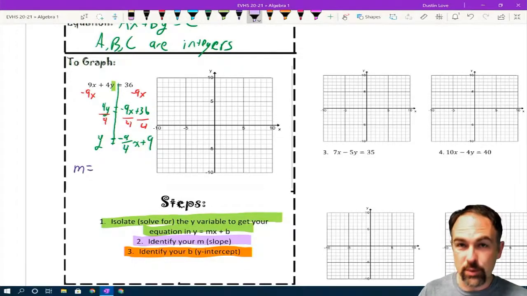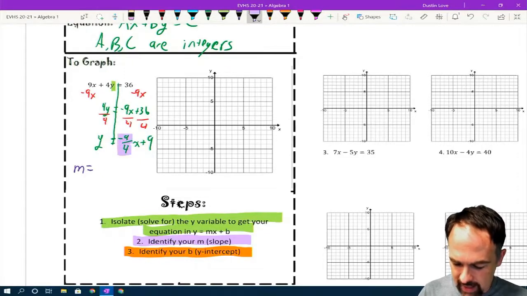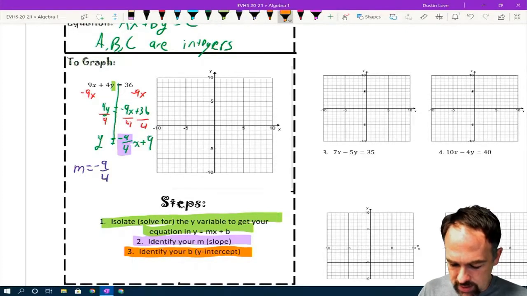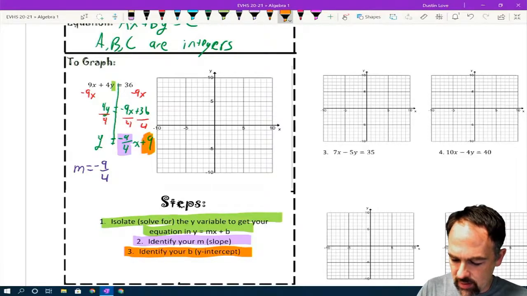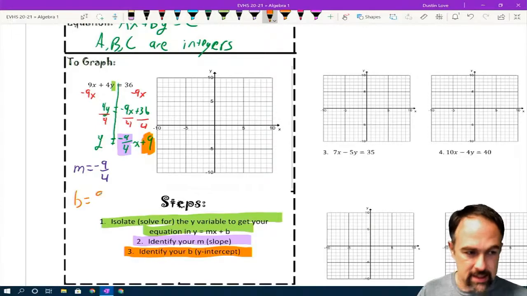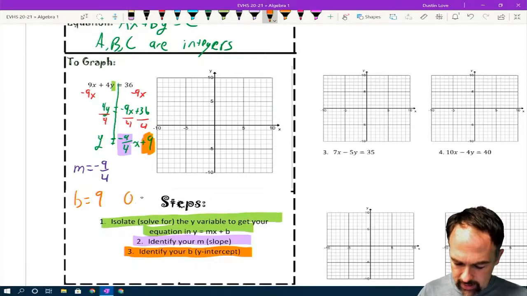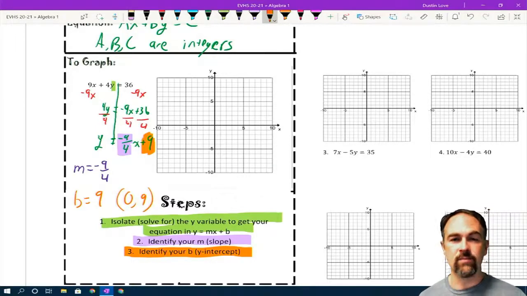So now let's go ahead and identify our slope out of that. M equals, remember that slope is the number in front of the coefficient of x. So that is going to be negative 9 over 4. Our y-intercept is the number that is added or subtracted on the end, the constant term, which is 9, which remember we write as the coordinate point 0, 9. Okay, now let's go ahead and graph that.